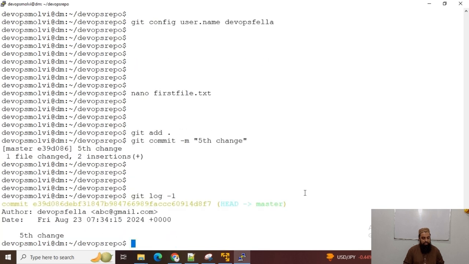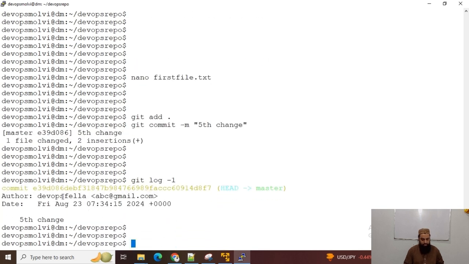So we can change it with git config user.name. Now similarly, in order to change the email, this is abc@gmail.com. Now I will change user.email, and DevOps fella at gmail.com. Okay, this is the user email.